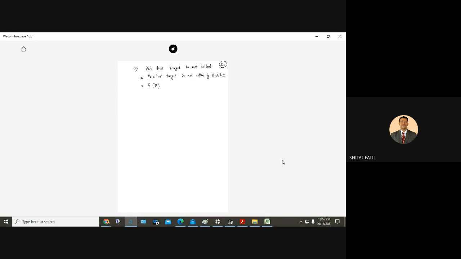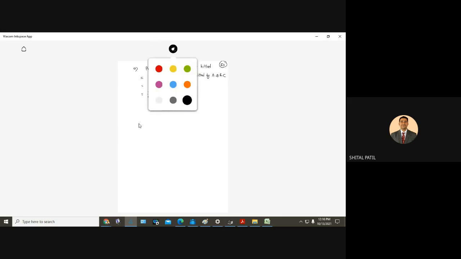So you might be understanding the problem. A will get the first chance, B will get the second chance, and C will get the third chance. So what is the probability that A will not hit the target? P of A bar. B will not hit the target? P of B bar. C will not hit the target? P of C bar. And the values are known to us: 3 by 4, 1 by 3, and 1 by 4. So 1 by 16. 1 by 16 is the probability that the target is not hit.